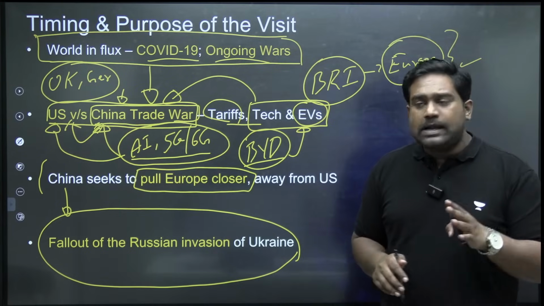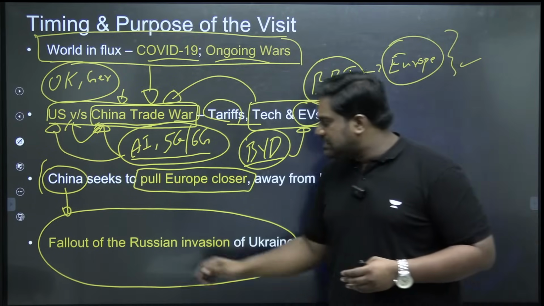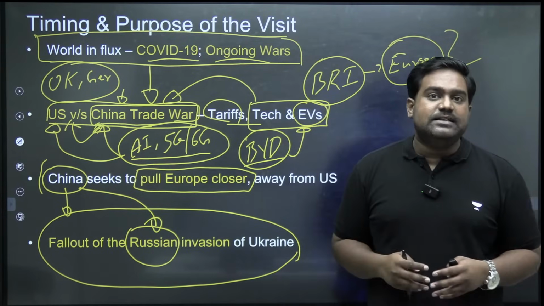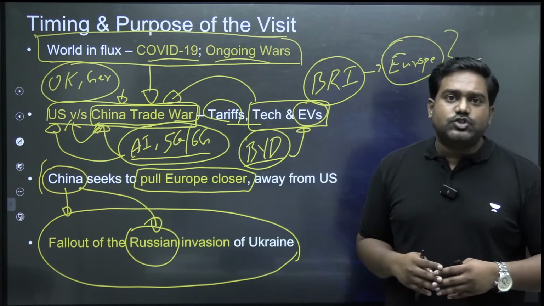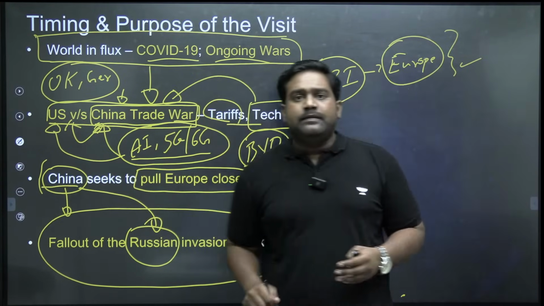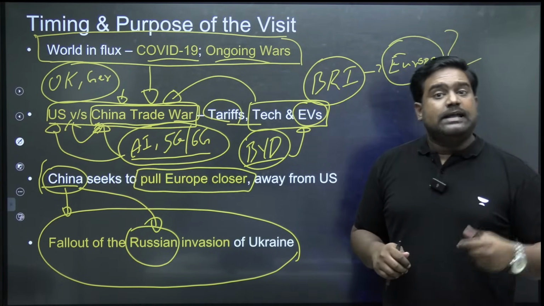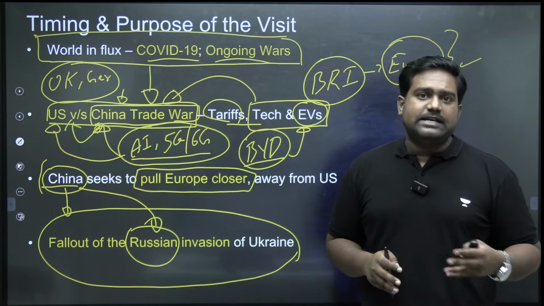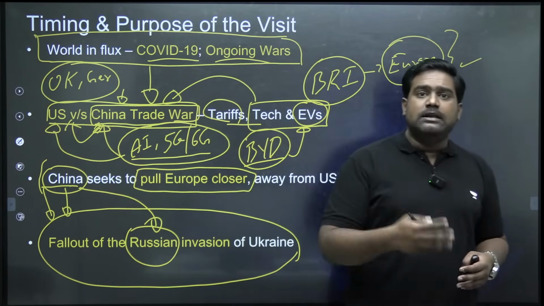To understand that, you should look at China's position on the Russia-Ukraine war and also understand the similarities between Russian aggression and Chinese aggression, which we often see in geopolitics. Just like Russia violated international law and violated the sovereignty of Ukraine by attacking the country, China often does the same. Be it in the disputed Himalayan borders between India, China, be it in South China Sea or East China Sea, China conveniently breaks the rules-based order. It does not respect the established international rules, and it displays a similar kind of aggression, including military and diplomatic aggression against other countries.